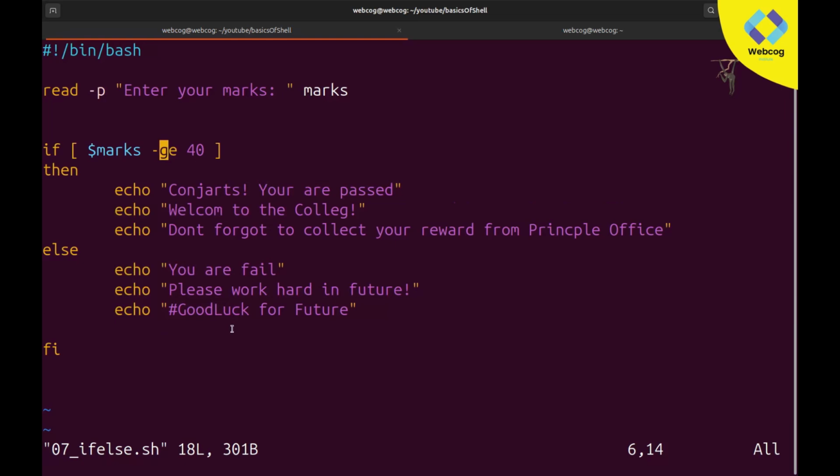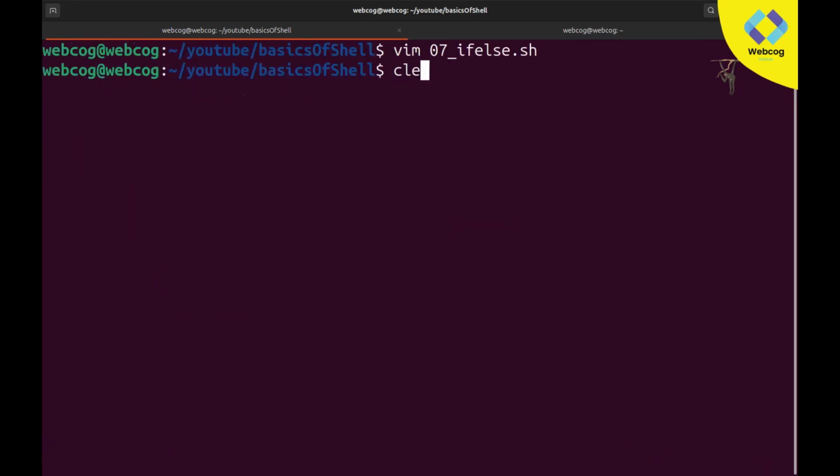I want to add a grade system. If the user marks are greater than 80, then he will get first division, like A plus. If user marks are greater than 60, then he will get B grade. If the user marks are between 40 and 60, he will get C grade. And if the user marks are less than 40, then he will fail. I want to add multiple conditions, a grade system here. So for making more advancement, we will use elif. Let me show you how you can use elif.